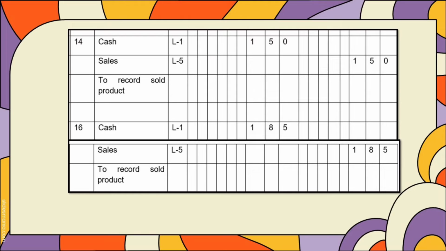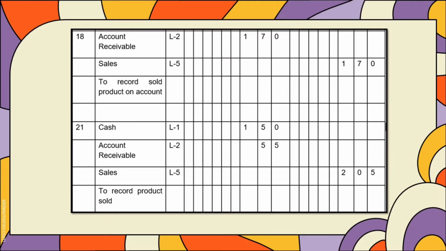On the 16th of November, we have our cash, which can be found in Ledger 1, amounting to 185 of debit, and sales on credit amounting to 185. And on the 18th of November, we have the account receivables of 170 of debit and sales of 170 as well, but in credit.